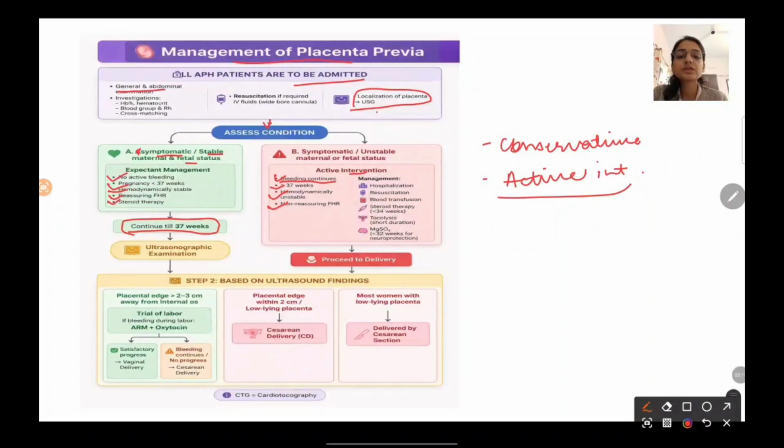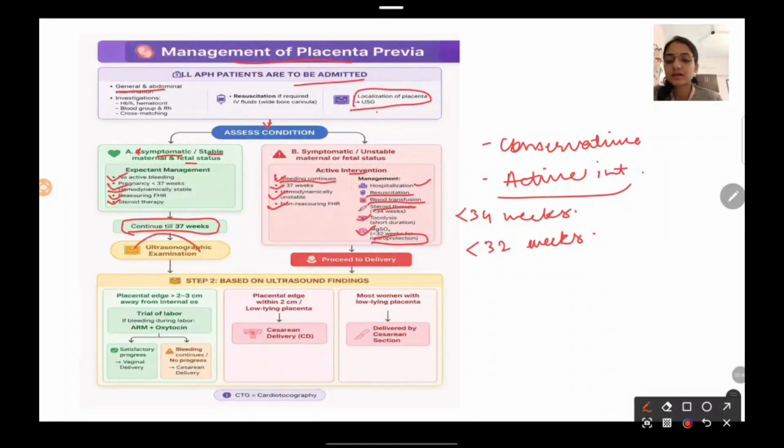Okay, so how are you going to do the management in that case? First thing is hospitalization, resuscitation should be done, blood transfusion, then steroid therapy. If she is less than 34 weeks of gestation, then steroid therapy should be given for the lung maturation of the fetus. Tocolysis if needed, and if the pregnancy is below 32 weeks of gestation, then for neuroprotection you should give MgSO4. Now, after that, ultrasound examination should be done, and based on ultrasound findings, how are we going to do the further management, that is given.